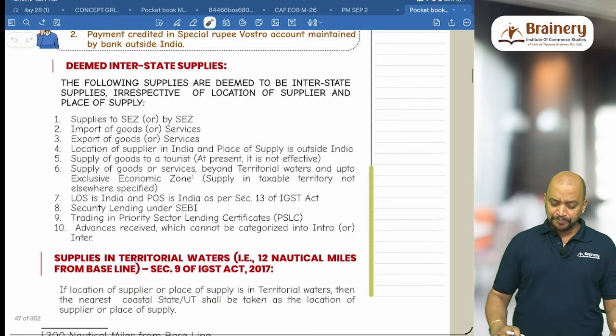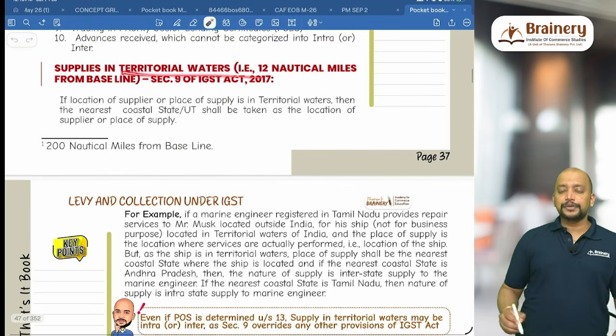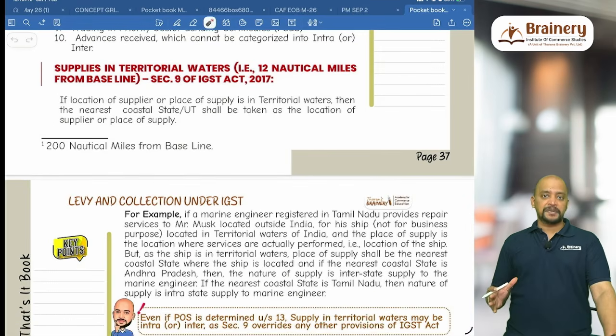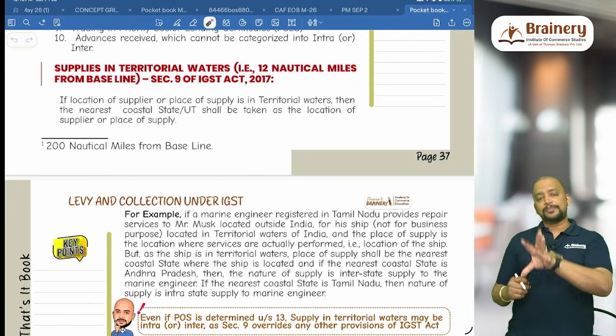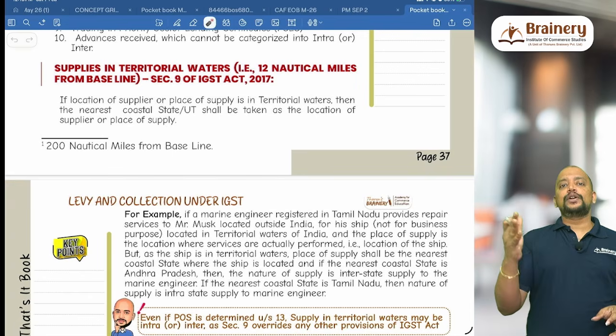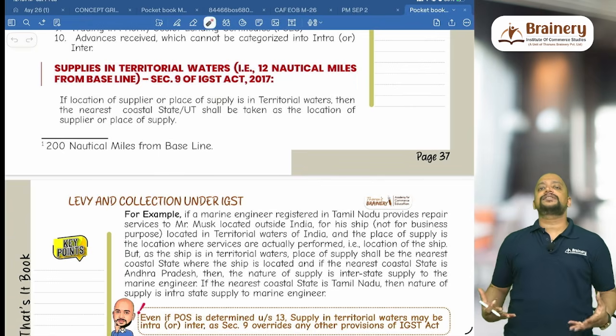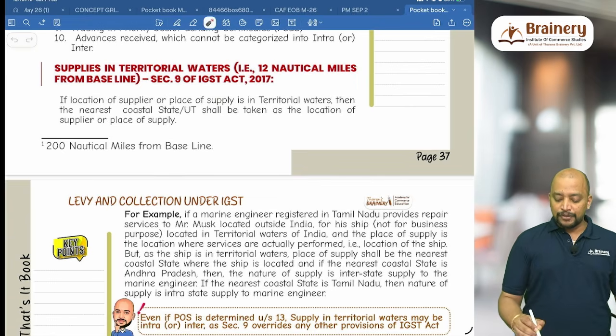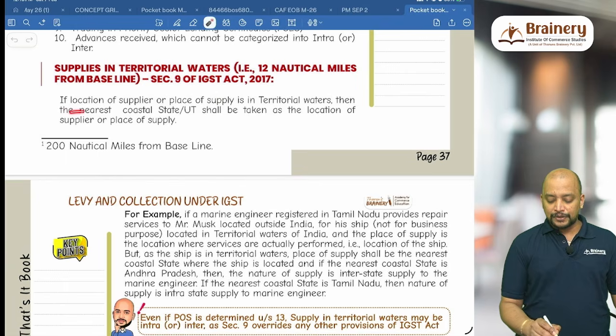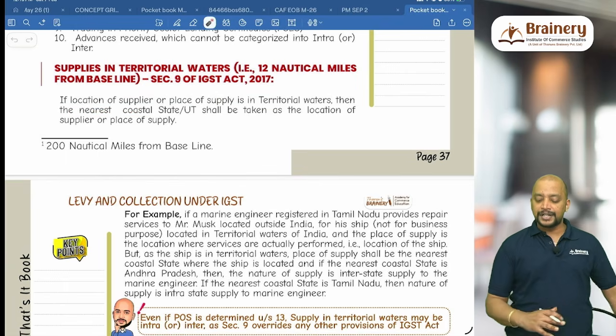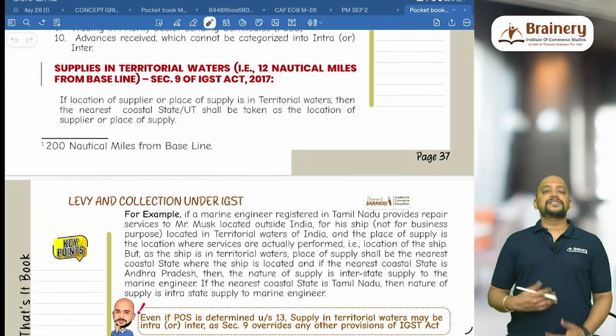That is this. Then supply in territorial waters, that is up to 12 nautical miles from the baseline. If the supplier or the place of supply is within 12 nautical miles from the baseline, then we need to check the nearest coastal state, and that will be taken. If the location of supplier or place of supply is in territorial waters, then the nearest coastal state or union territory shall be taken as the location of supplier or place of supply.